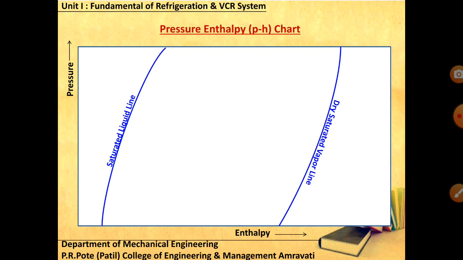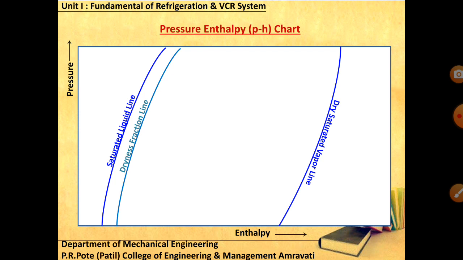So on the y-axis there is pressure, on the x-axis there is enthalpy, one is the saturated liquid line, one is the dry saturated vapor line. Between them there would be dryness fraction lines, because at the saturated liquid line dryness fraction x is equal to 0, and at the dry saturated vapor line x is equal to 1. So from 0 to 1 you will have a number of lines, the dryness fraction lines. Like x equal to 0.1 means it is 10% dry, 90% wet.